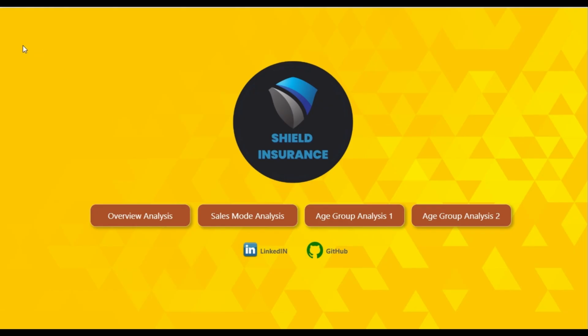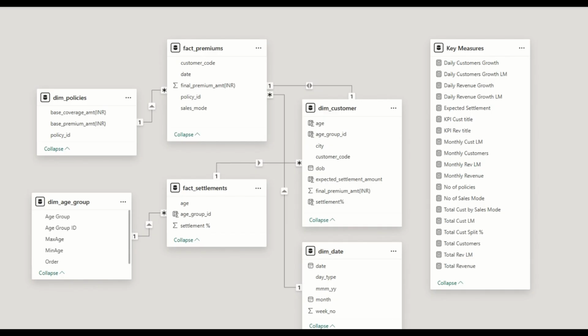Now, I'll walk you through the dataset provided by Shield Insurance. Shield Insurance provided the dataset in .csv files, which had tables like dim date, dim customer, fact premiums, fact settlements, and dim policies. And this additional table, dim age group, I created in Power BI to do my data modeling and analysis effectively. These are the DAX measures that I created.